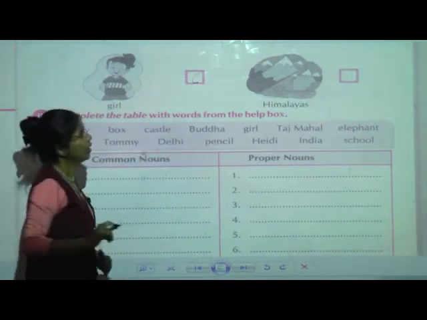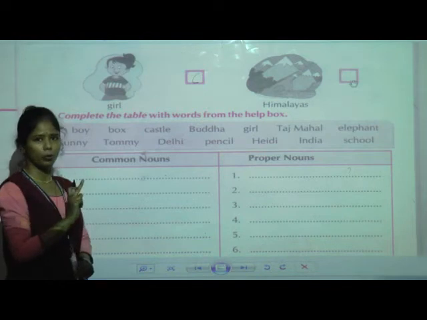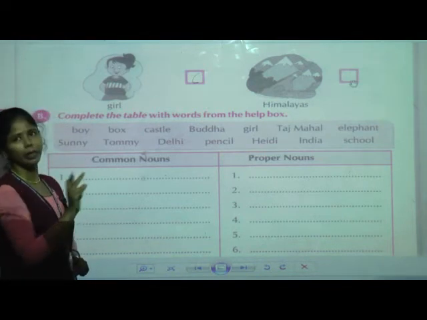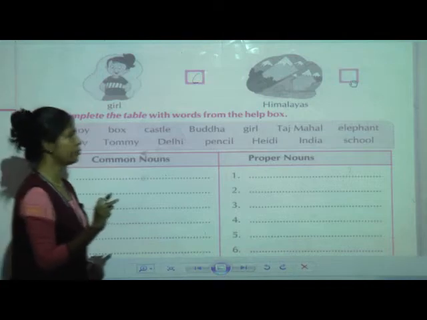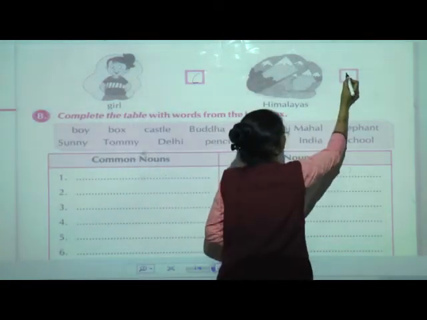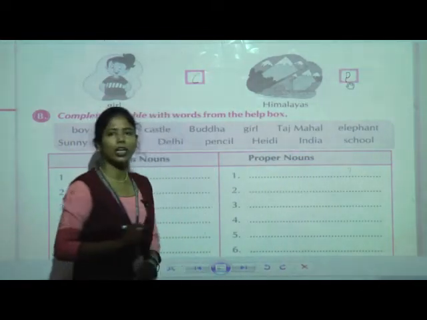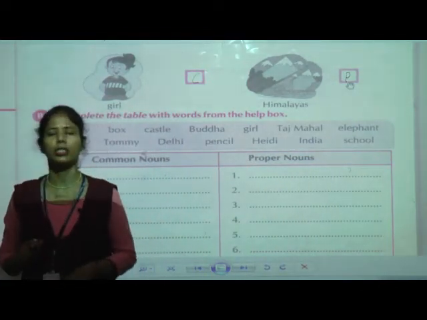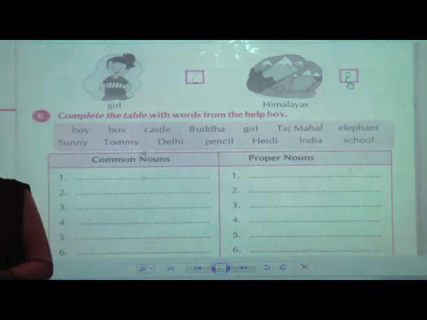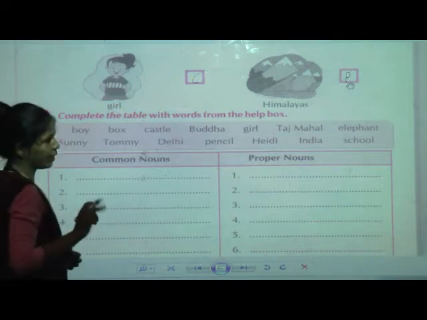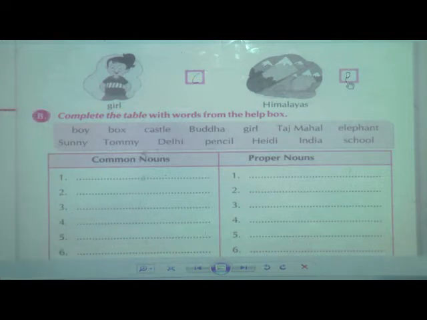Next, Himalayas. The particular mountain's name is mentioned, so it is a proper noun. Just see properly that you are adding P for proper noun and C for common noun.